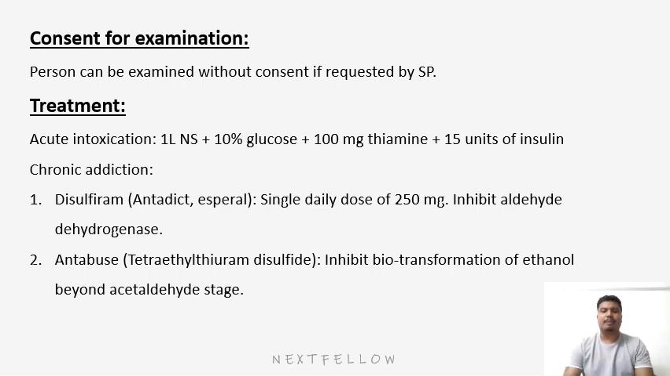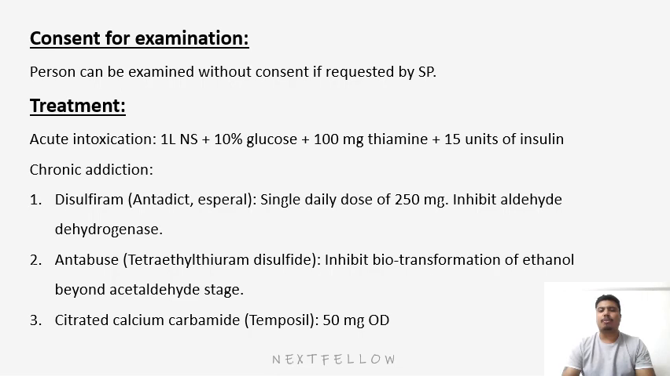The second is Antabuse, that is tetraethylthiuram disulfide. It inhibits biotransformation of ethanol beyond the acetaldehyde stage. It leads to accumulation of acetaldehyde in blood and tissues, which causes unpleasant symptoms like flushing, palpitation, anxiety, sweating, headache, abdominal cramps, nausea, vomiting, due to which the patient dislikes alcohol and is not able to drink. Third is citrated calcium carbimide, also known as Temposil, which is also used at a dose of 50 milligram once a day. It has fewer side effects compared to disulfiram and Antabuse.